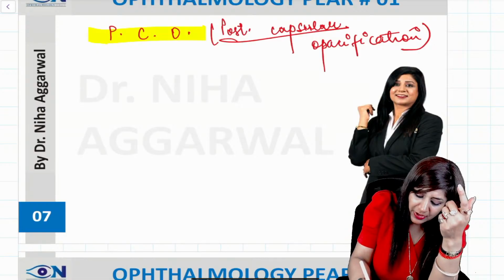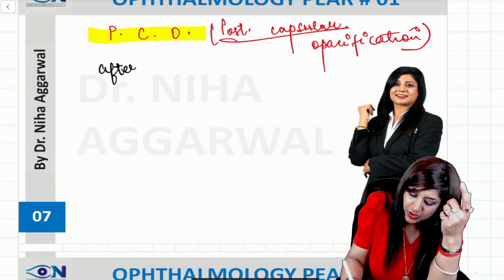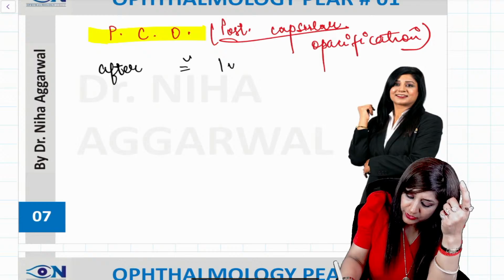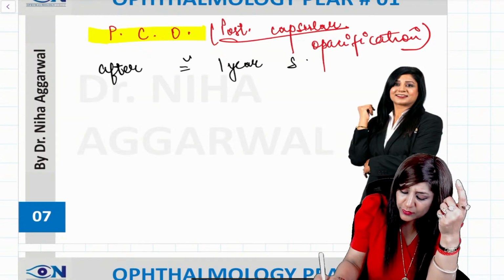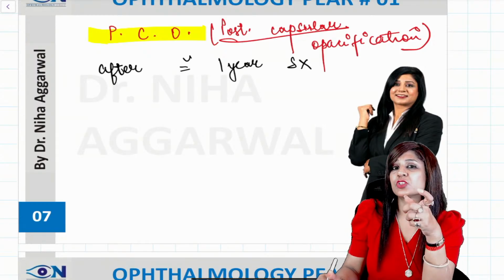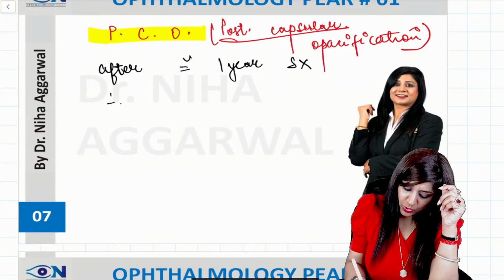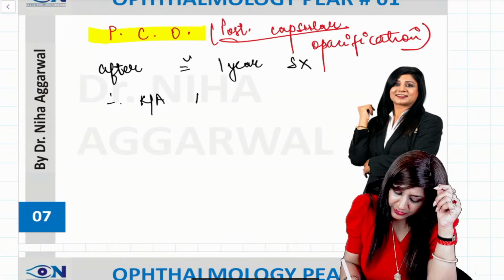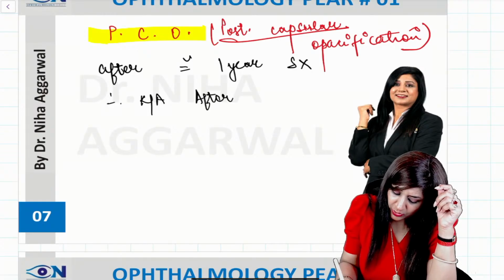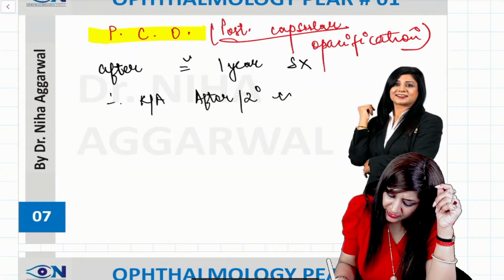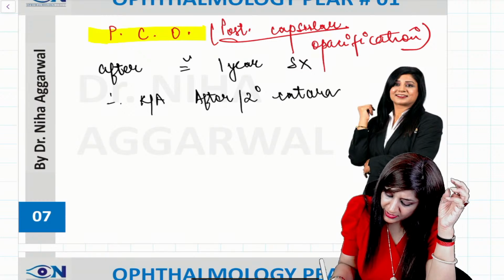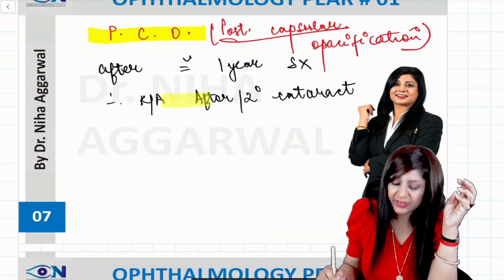After about 1 year of the surgery, we are having the opacification of the posterior capsule, and therefore it is also called as after cataract or the secondary cataract.